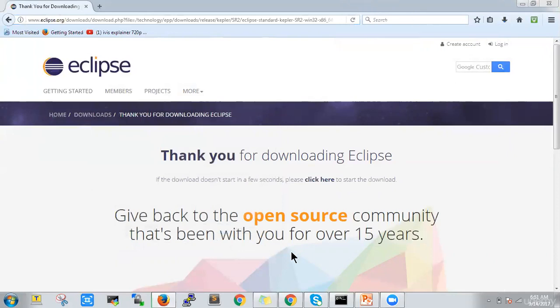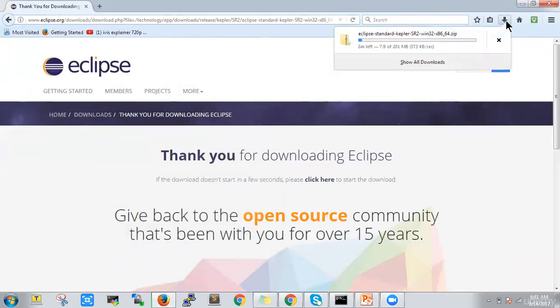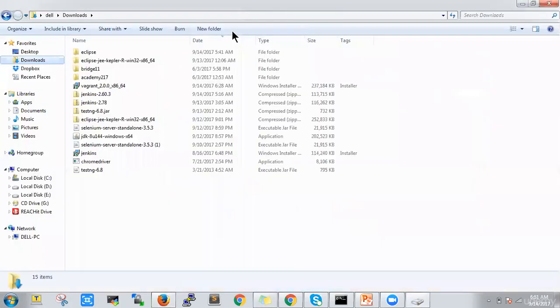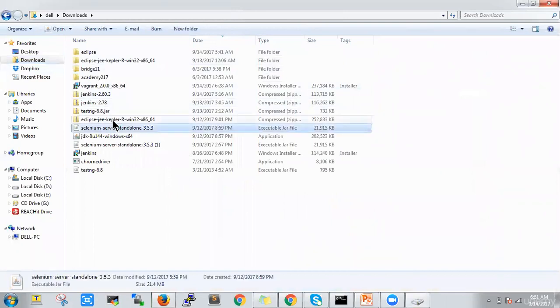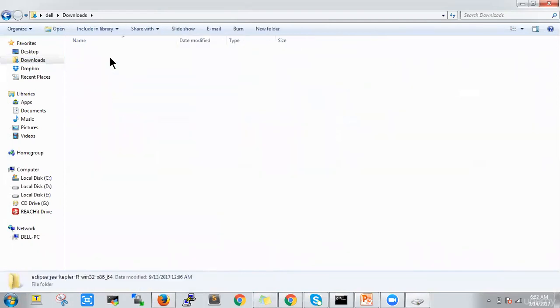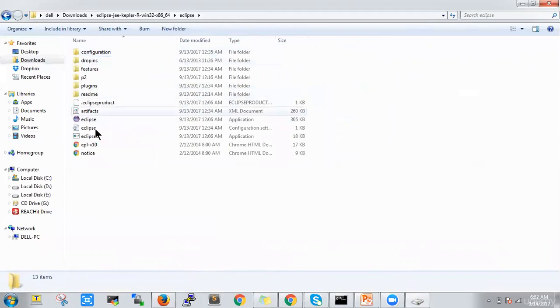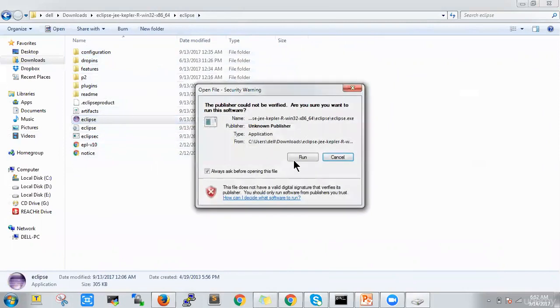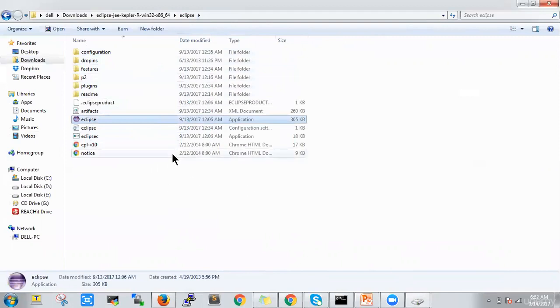So you can see here that the download is in progress. I will cancel it because I have it already downloaded. Once it is downloaded, you just have to right-click and extract it, either through WinRAR or through unzip. It will come here in the form of a directory, and inside that you will have the directory Eclipse. This is the application executable file, and once we run it, it will open Eclipse.